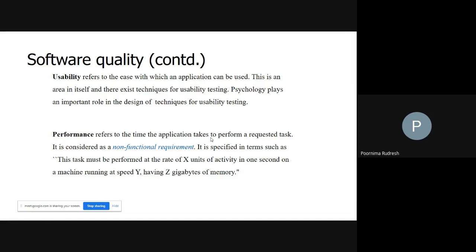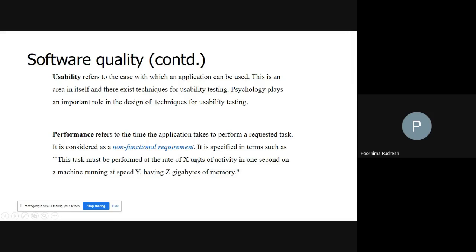So this task must be performed at the rate of X units of activity in 1 second on a machine running at a speed of Y having Z gigabytes of memory. So if we consider 4 GB RAM, 4 gigabytes of memory, and the speed is, let us consider, 1000 rpm, then how many numbers it is arranging in ascending order is called the rate of X units.